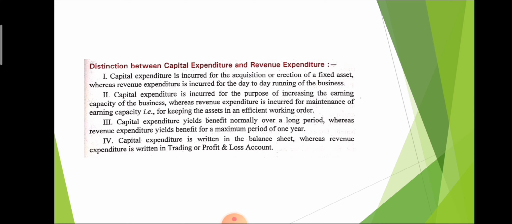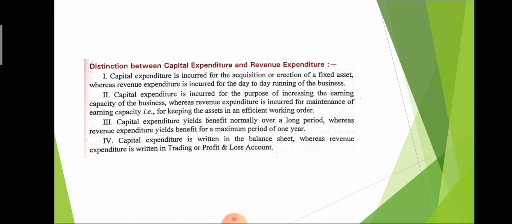Another example, if we purchase machinery, that is capital expenditure because the basic purpose is increasing the earning capacity. If we produce goods with the help of workers, that is a slow process. But if we produce goods with the help of machinery, that is a fast process. So that increases our earning capacity.